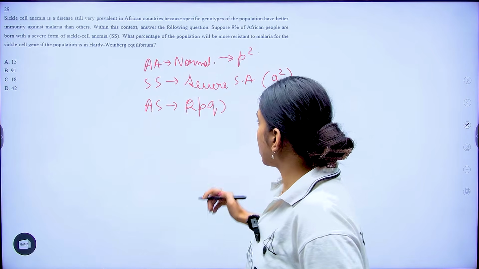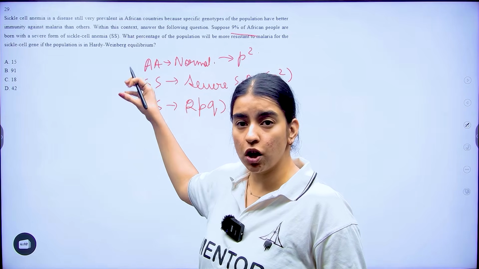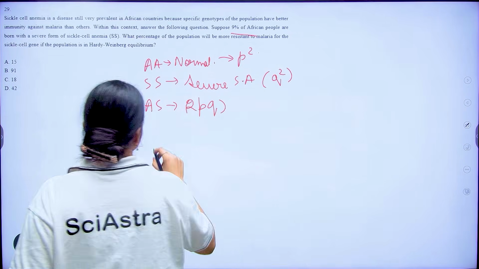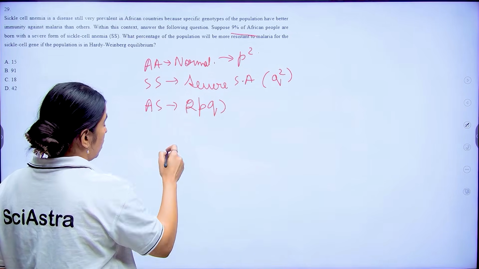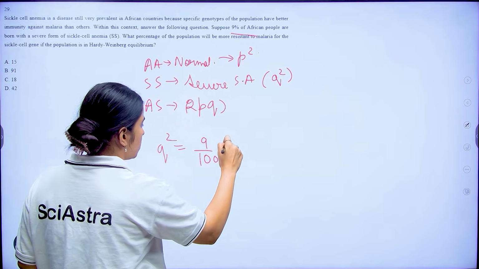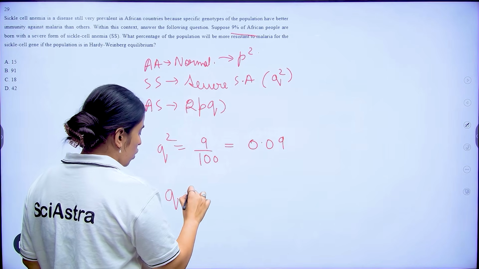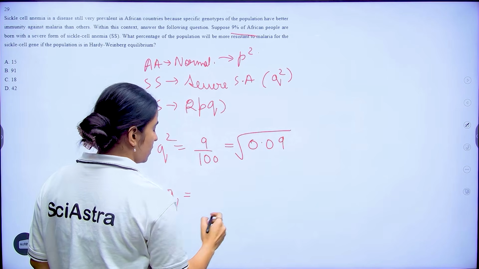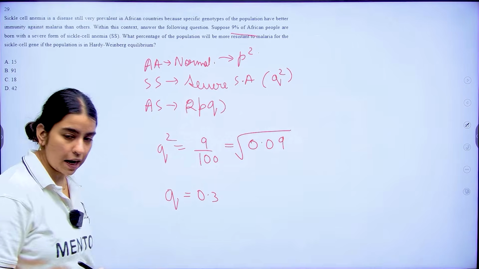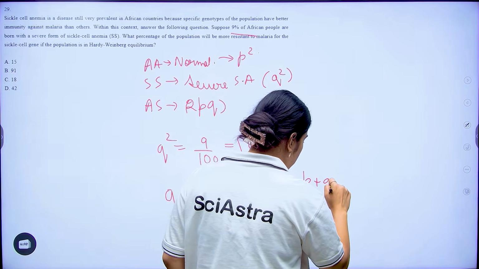Okay? So now they have said 9%. Now they have not given us the total number of population. So we are going to consider it as 100 only, right? So it is 9 upon 100, which is 0.09. Now if you want to calculate Q, Q will be how much? You take the square root of this, that is 0.3. Right? Now, according to Hardy-Weinberg, we know P plus Q is equal to 1.